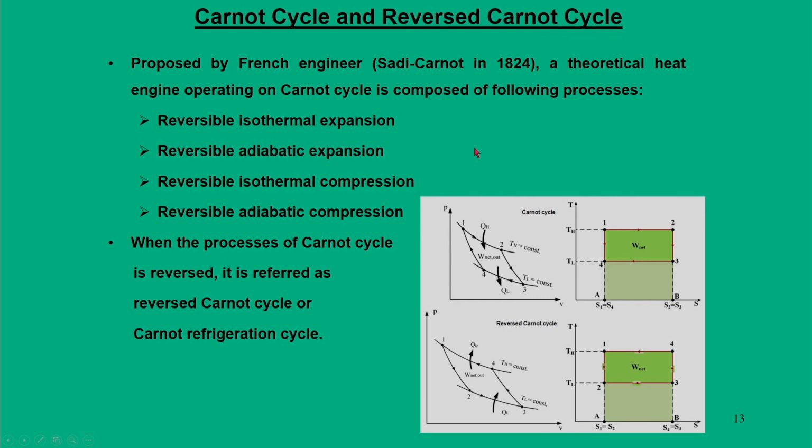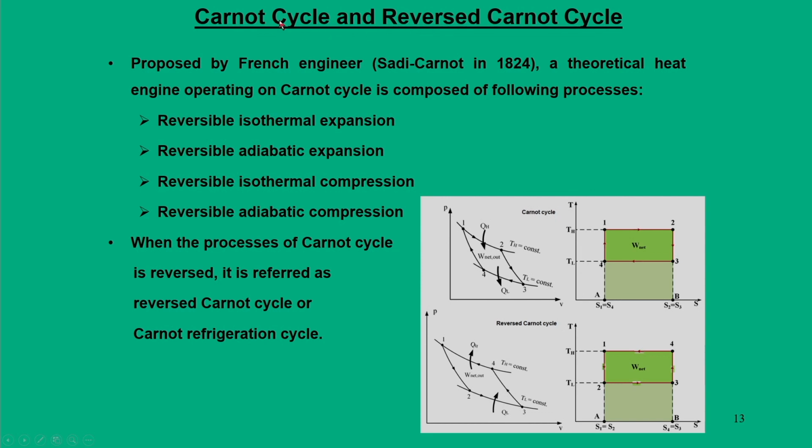Now, having said reversible and irreversible process, we are now going to introduce the thermal bottleneck, or we say the theoretical limit for an actual process, and that is done through a Carnot cycle or reversible Carnot cycle.